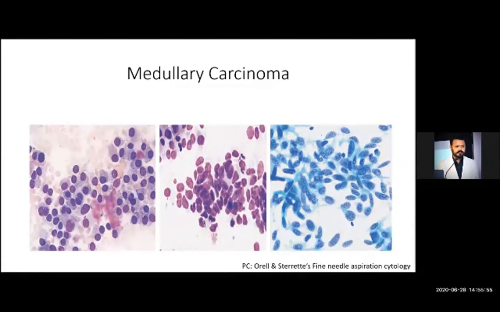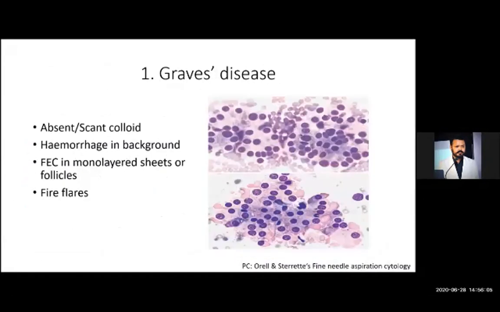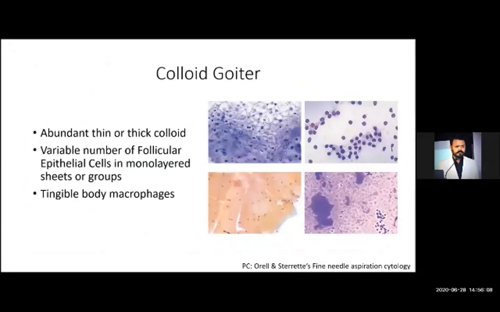Okay, so these all were the important lesions of the thyroid. So before ending this session, I would just like to summarize the photomicrographs of the various important thyroid lesions. First of all, that was the colloid goiter. In colloid goiter, you will get these small, tiny, bluish colored structures. These all are the follicular epithelial cells. In the background, you can see bluish or magenta color thin colloid along with thick colloid on MGG stain.